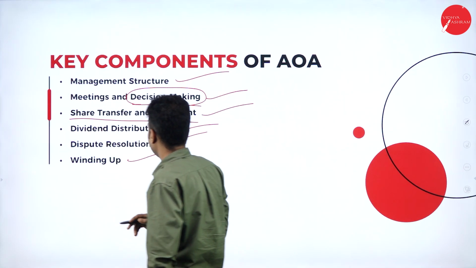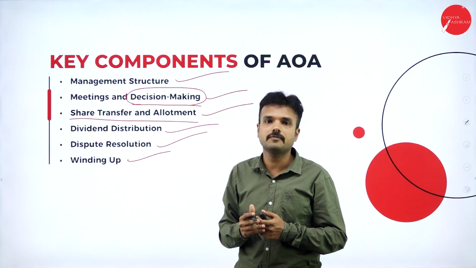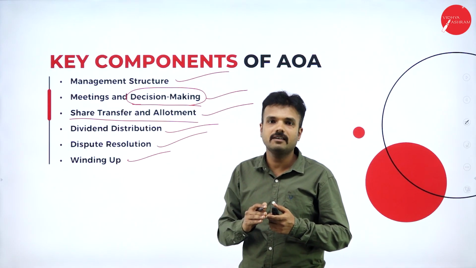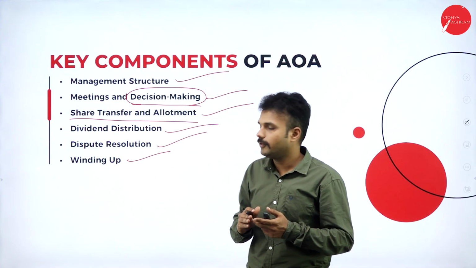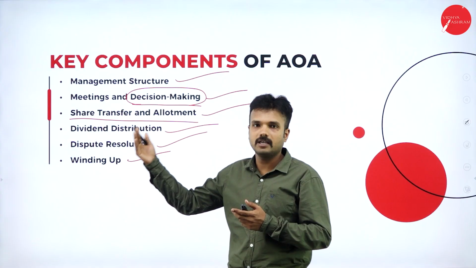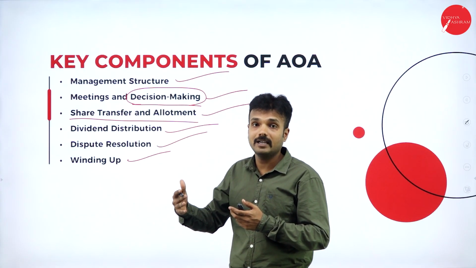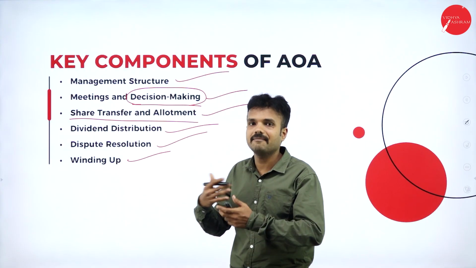And winding up of the company. In case of winding up of the company, there are two kinds of things that we must notice: compulsory winding up and voluntary winding up. When it comes to compulsory winding up, if there is any order from the law, we must wind up the company. What is the actual protocol? While winding up the company, what exactly am I supposed to do?